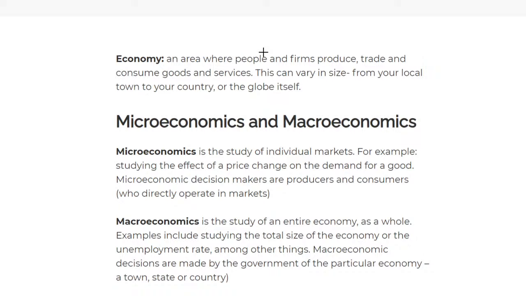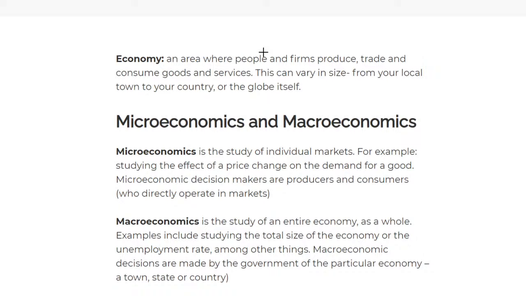So an economy is simply where the people and the firms produce, trade, and consume goods and services, and it can vary in size, from your local town to your country or the globe itself. So we start with microeconomics and then we move on to macroeconomics. It's quite important to understand the difference between micro and macro, because they can also ask you the uses of microeconomics and the uses of macroeconomics. So it's quite important to do that.